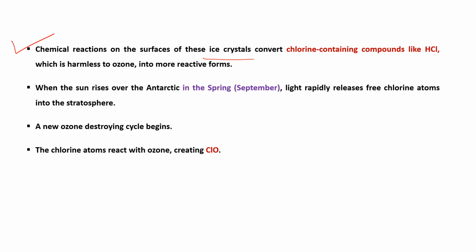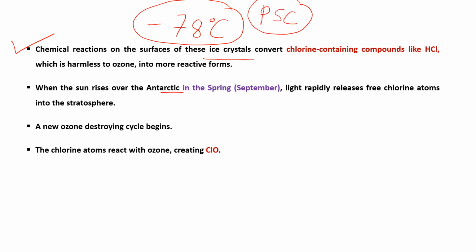So mainly this polar vortex formation is responsible for the ozone hole development, because due to the polar vortex formation, the temperature is reduced below minus 78 degrees centigrade. Okay, minus 78 degrees centigrade, and this temperature is responsible for formation of polar stratospheric clouds, and these clouds are mainly formed of ice crystals, nitric acid, HNO3, and sulfuric acid.